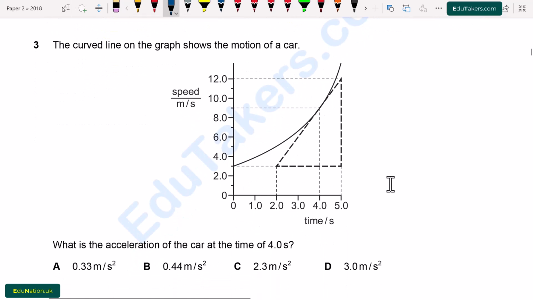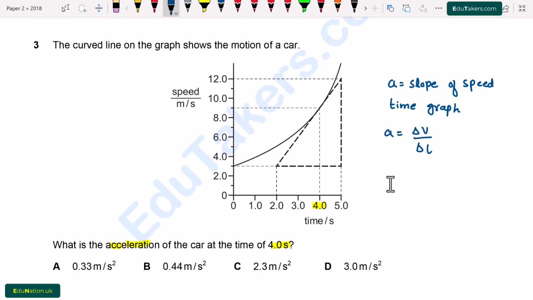Question number 3. A curved line on the graph shows the motion of a car. What is the acceleration of the car at time of 4.0 second? Here we have to find out the acceleration at 4.0 second. We can see here it's the speed time graph and the slope of speed time graph gives us acceleration. So acceleration is equal to the slope of the speed time graph. a will be equal to delta v over delta t.